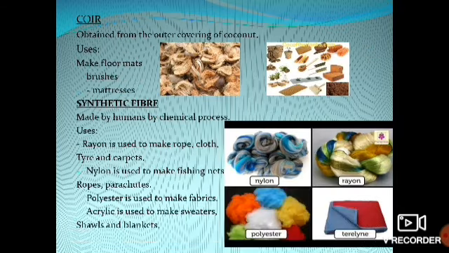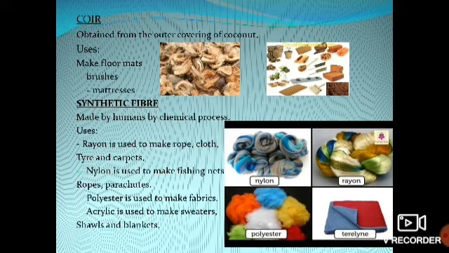The next one is coir. The next natural fiber is coir. Where will you get coir? We get coir from the outer covering of the coconut. You can see the fibrous structure on the covering of the coconut, right? That is called coir. It is used to make floor mats, brushes, and even mattresses are also made with this coir, right?